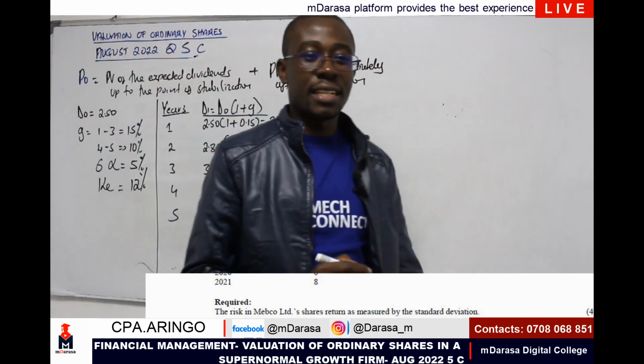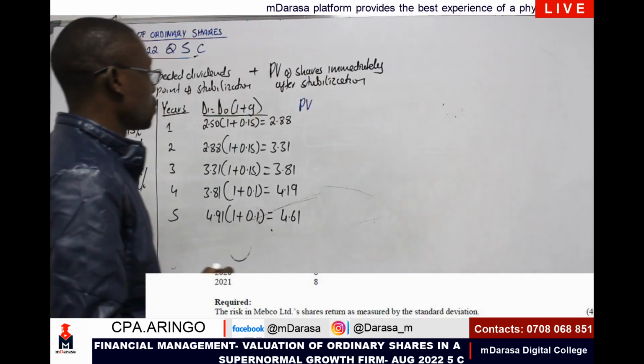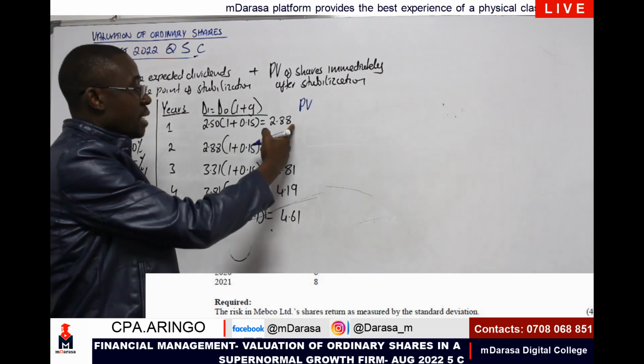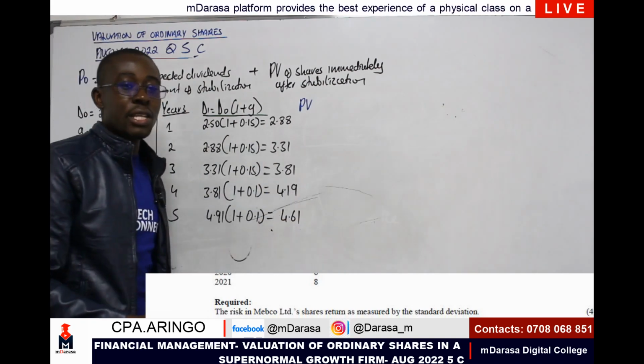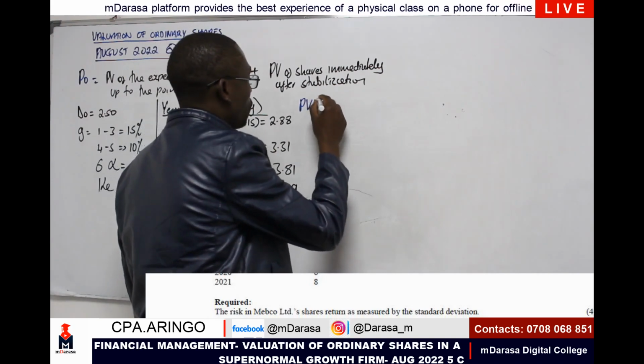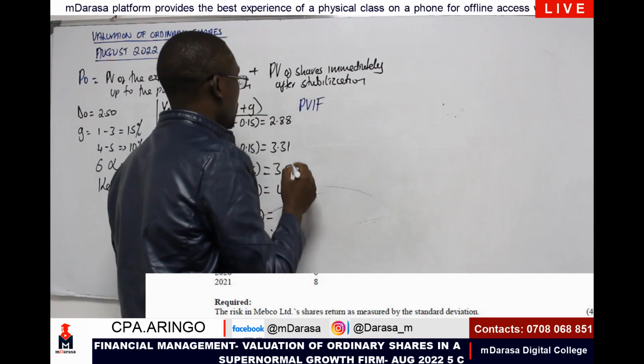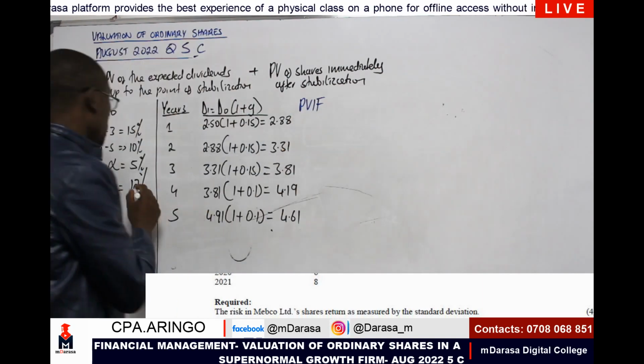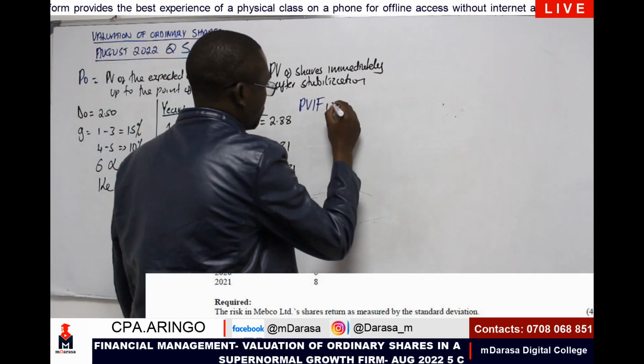I'm talking of present value. I can see our dividends were irregular, so I should remember the present value interest factor for a lump sum, given the cost of equity, which is 12% here.